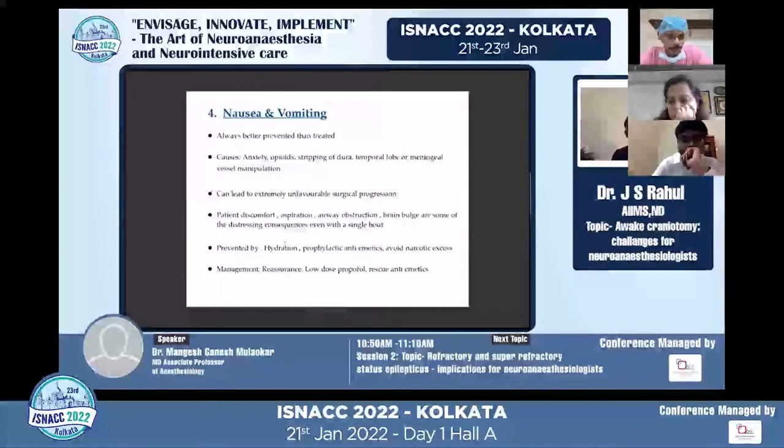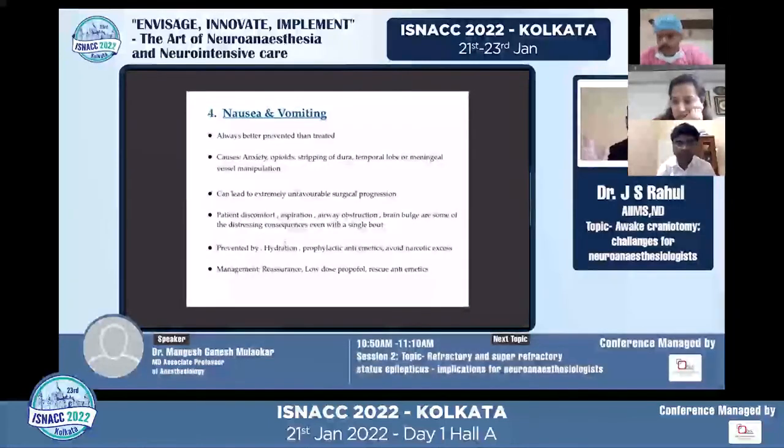Then coming to nausea and vomiting, yes, it's always better prevented than treated. It might look like a relatively normal thing to happen, nausea and vomiting, but in a patient who's already sedated, it can be quite dreadful. Especially, there is a risk that the patient can lose compliance. They might stop cooperating, and there is definitely a huge risk of aspiration and airway obstruction, and definitely all this can cause brain bulge and hypercapnia.